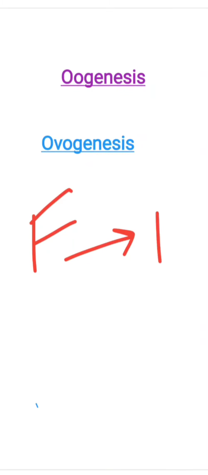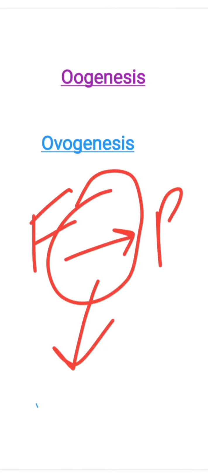So what is oogenesis? Oogenesis, or it is also called ovogenesis, is a sequence of events by which oogonia are transformed into mature oocytes, and after that they are ready for fertilization. And there are two phases: before birth, that is during the fetal period, and after the puberty period. Between this there is no activity occurring, and we can say it is at a dormant or inactive stage.